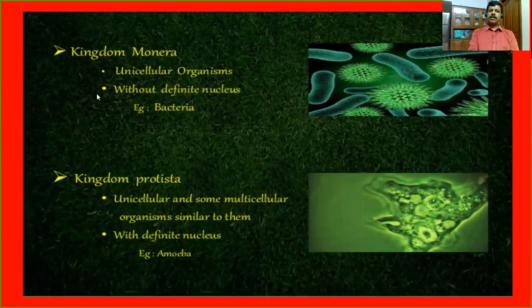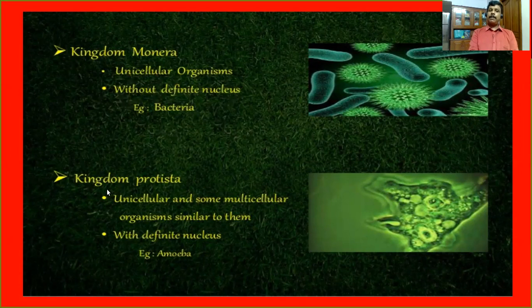So first of all, I'm going to give a brief idea about Kingdom Monera. The organisms under this category are unicellular and prokaryotes. Unicellular organisms without a definite nucleus means prokaryotes. The most important example is bacteria. So clear?